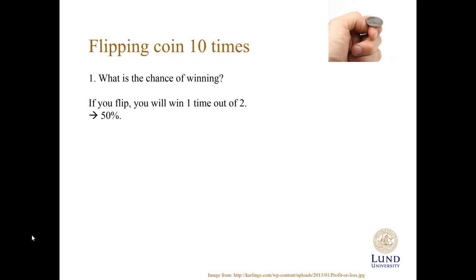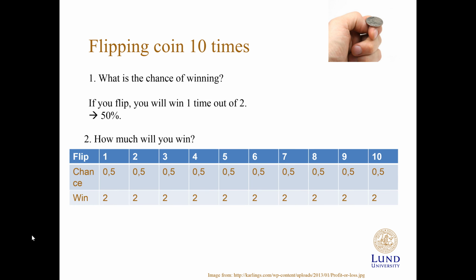Now, if you're flipping a coin 10 times, what is the chance of winning? Most likely, you're going to win 1 time out of 2. So if you're flipping 10 times, you're very likely to win 5 times. If you're betting $1 on the flipping, that means you will lose $1 if you lose the flip. You will win $2 if you win the flip. So how much are you expected to win or lose if you flip a coin 10 times?